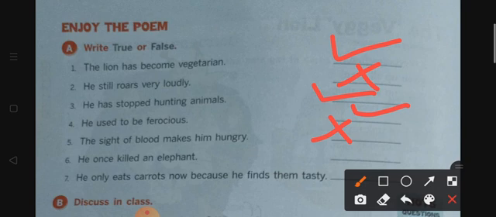He once killed an elephant. Now, what do you think, students? Is it true? No, it's totally false because he tried to jump on the elephant. He tried to kill the elephant, but nothing happened to the elephant. But yes, the lion had to stay in the hospital for 3 days. And let's see the last one.